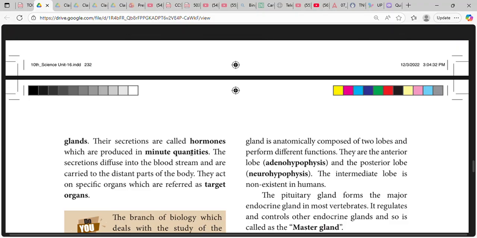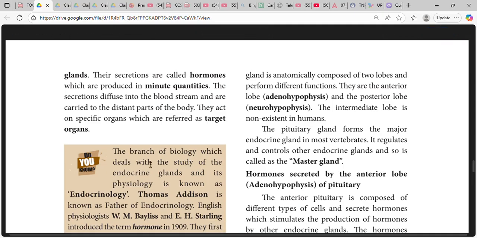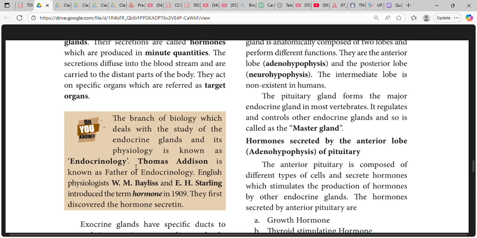Their secretions are called hormones, which are produced in minute quantities. These secretions diffuse into the bloodstream and are carried to the distant parts of the body. They act on specific organs, which are referred to as target organs. The branch of biology which deals with the study of endocrine glands and their physiology is known as endocrinology.